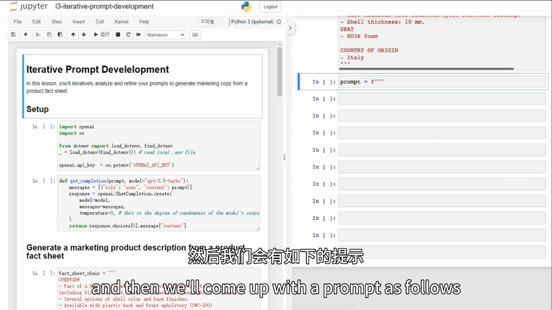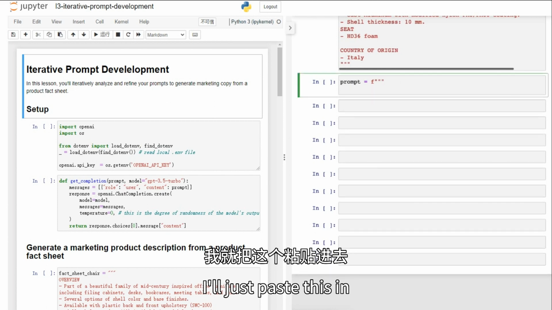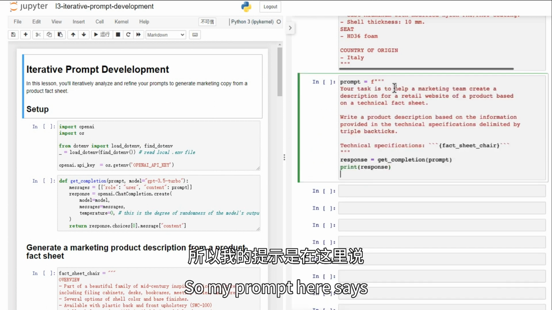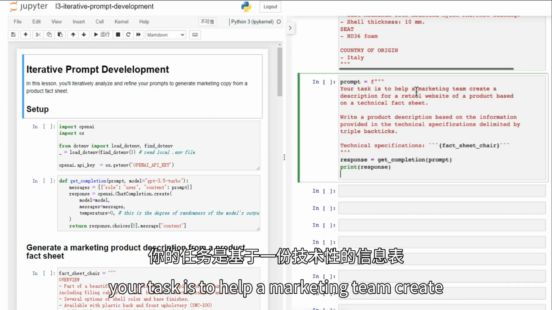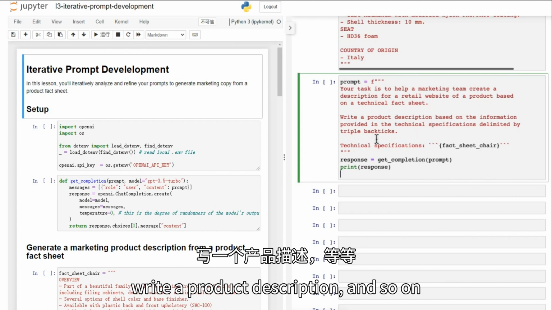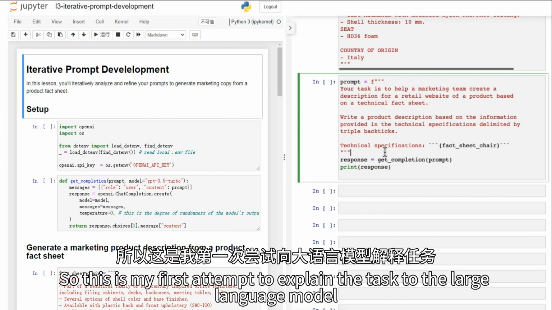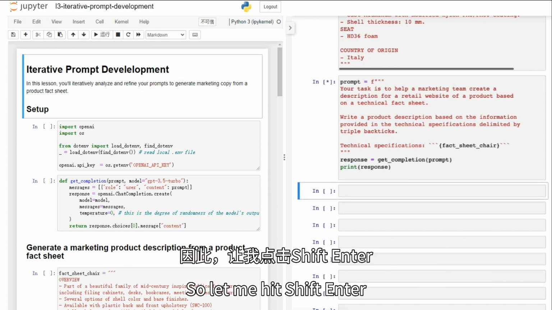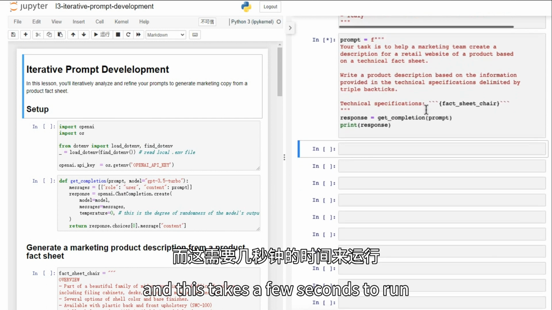as follows. And I'll just paste this in. So my prompt here says, your task is to help a marketing team create the description for a retail website of the product based on a technical fact sheet, write a product description, and so on, right? So this is my first attempt to explain the task to the large language model. So let me hit Shift Enter, and this takes a few seconds to run.